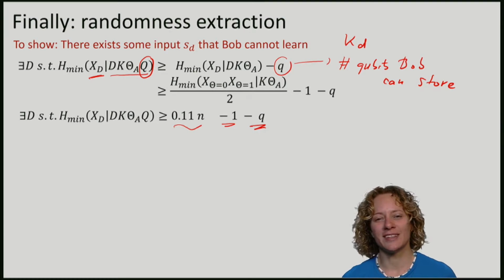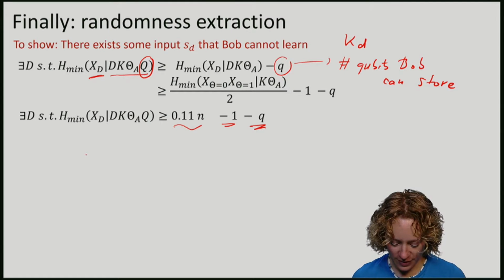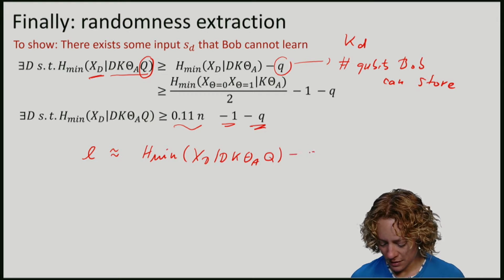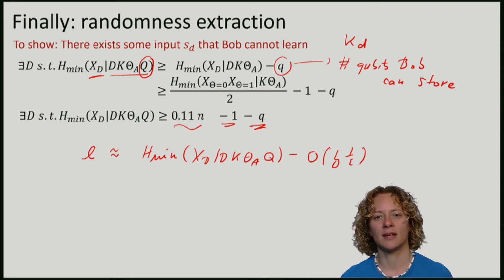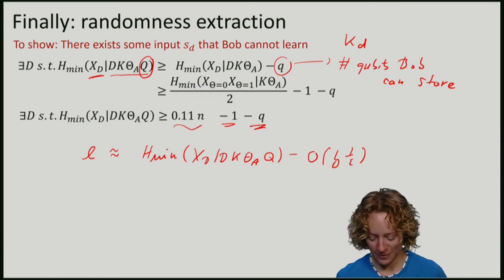So how do we use this in the protocol? Remember randomness extraction. We know that an extractor can extract roughly L being equal to the min entropy, in this case of XD given K, theta, A, Q, minus order log 1 over epsilon many bits, if we want the output to be epsilon close to uniform for the adversary.